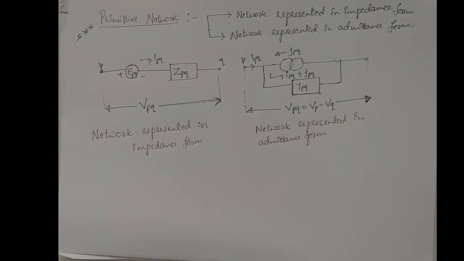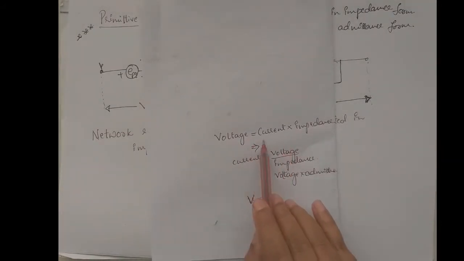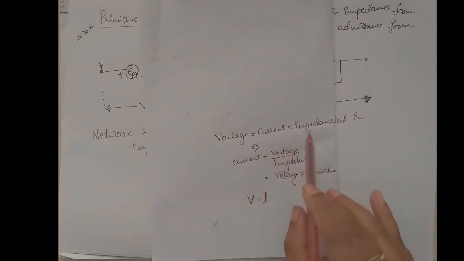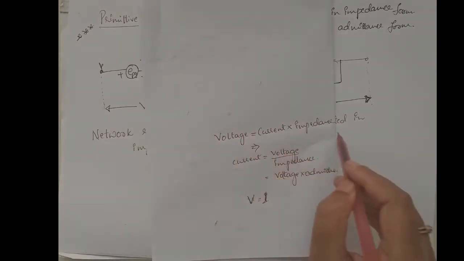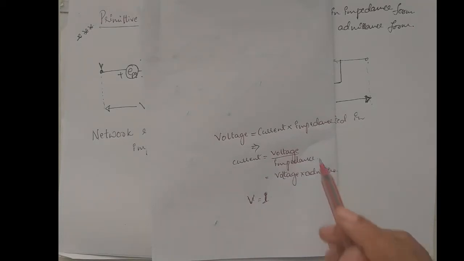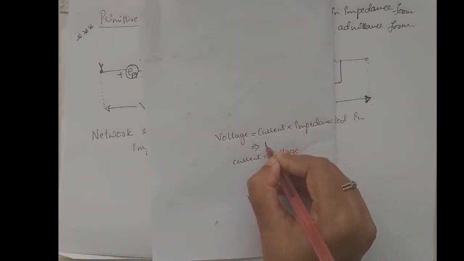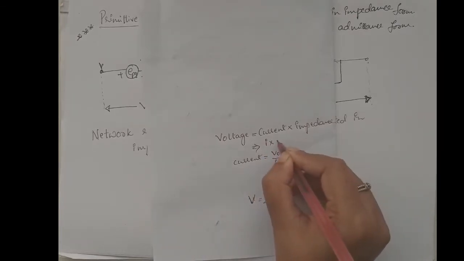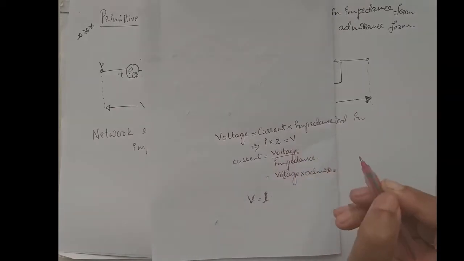We know that from Ohm's law, the voltage is equal to current into impedance. This law is applicable for an AC network, or in general form, voltage V is equal to current I into impedance Z. This is one of the equations.